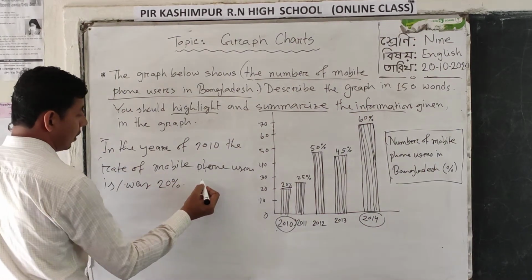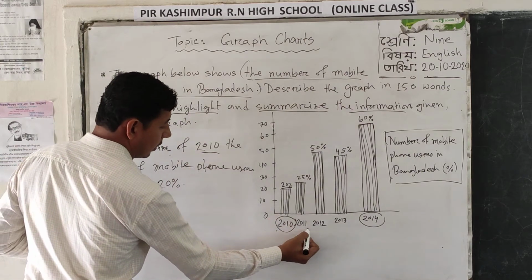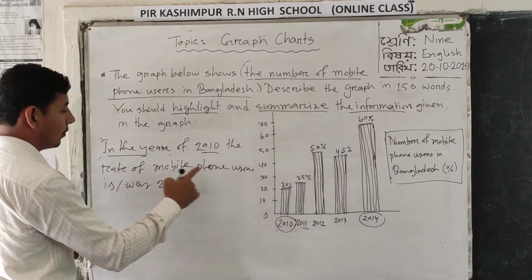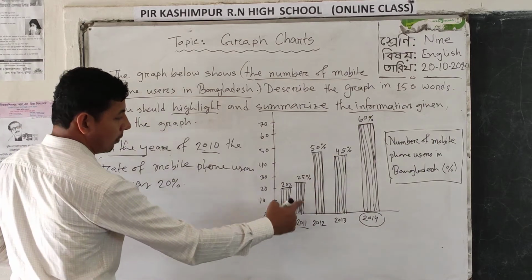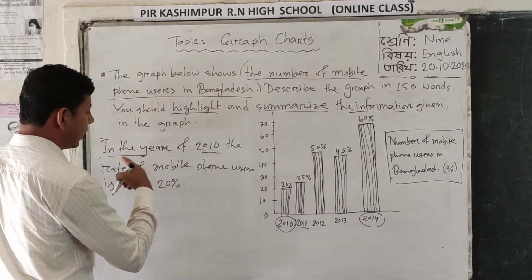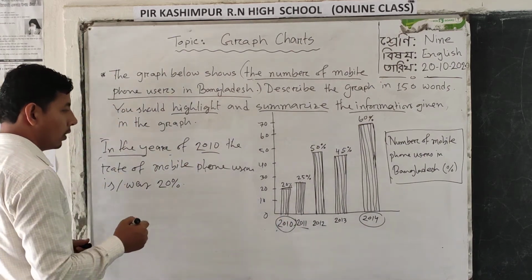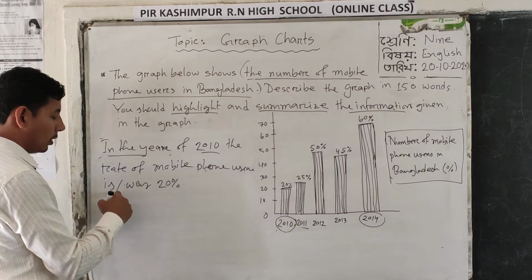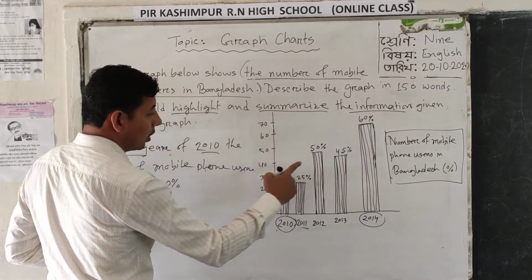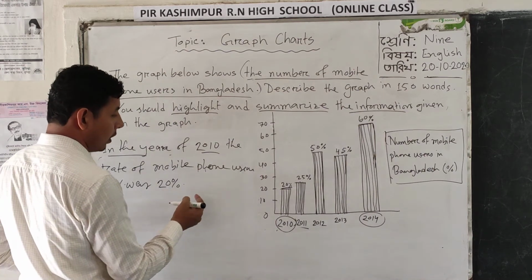Then in the year 2011, the number of mobile phone users is how many? 25%. Then in the next year, 2012, the number of mobile phone users is how many? 15%.